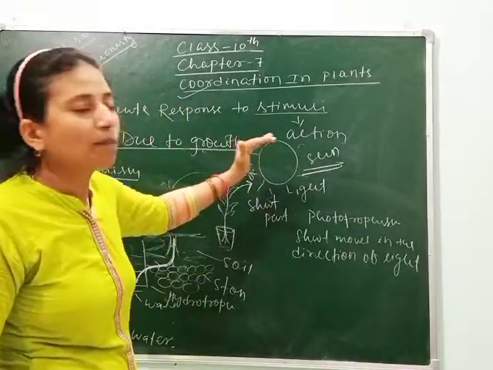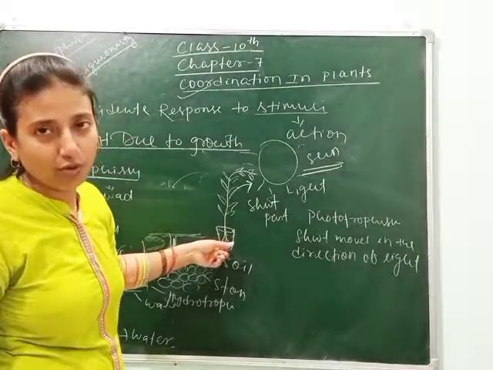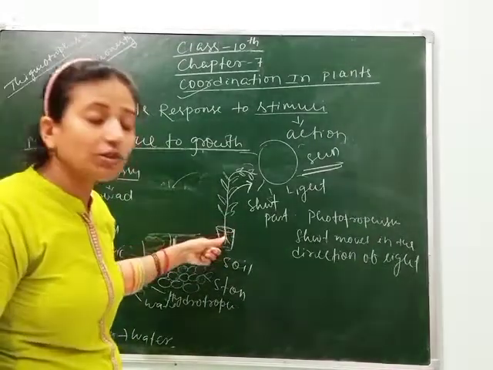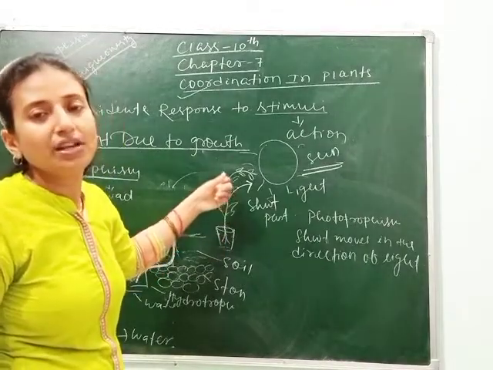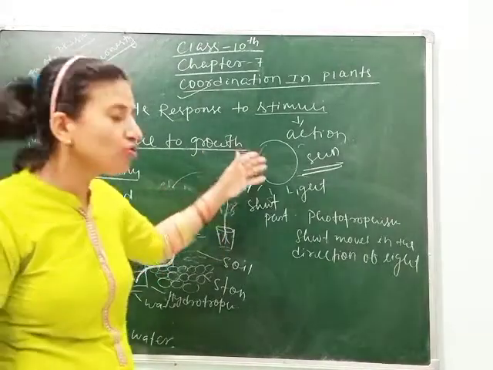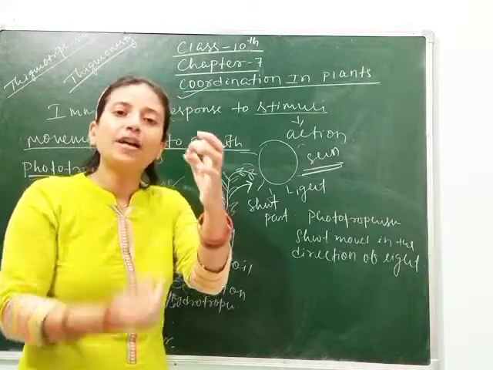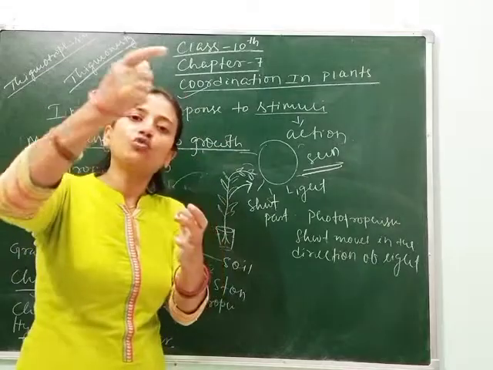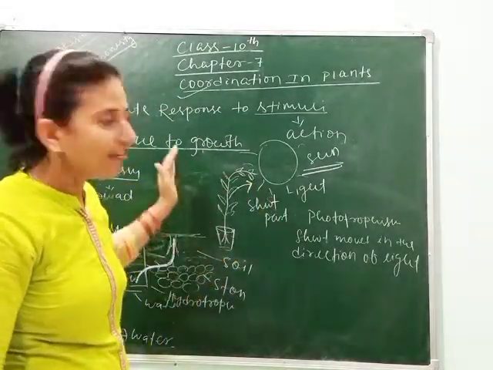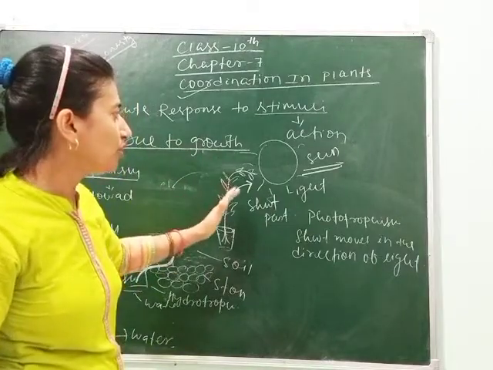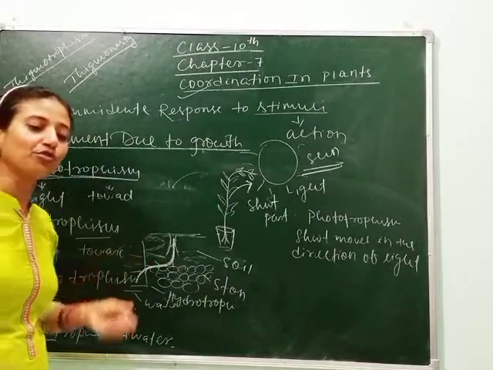Shoot part shows positive phototropism, whereas root part shows negative phototropism. Again, root part shows positive geotropism and shoot part shows negative geotropism. Means shoot grows against gravity, whereas root grows towards gravity. Shoot grows towards light, whereas root grows against light. So in this way we can define different types of growth. So this is your phototropism, then geotropism and hydrotropism.